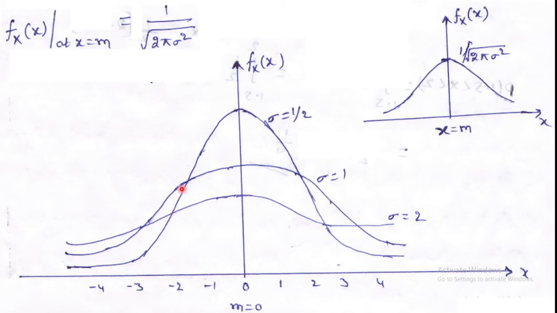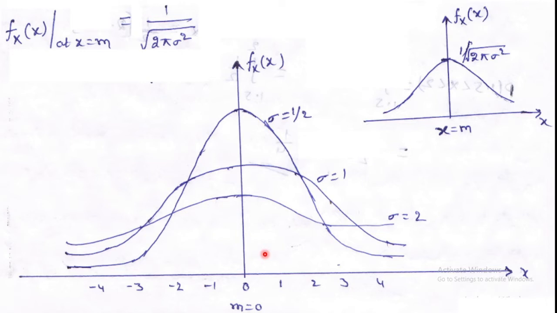The shape is the bell-shaped curve. This bell-shaped curve is symmetrical about the line x is equal to m. So this is the x is equal to m line. At x is equal to m, the normal curve, or the bell-shaped curve, is symmetrical about the vertical line. That can be observed in this figure and this figure.